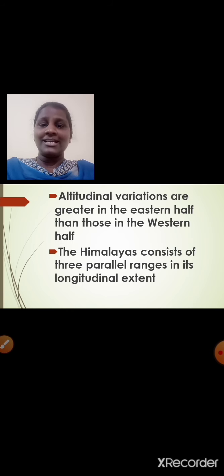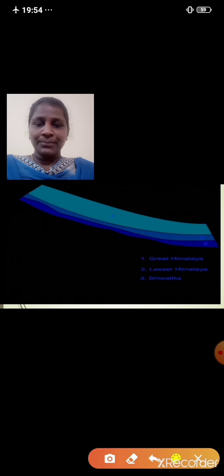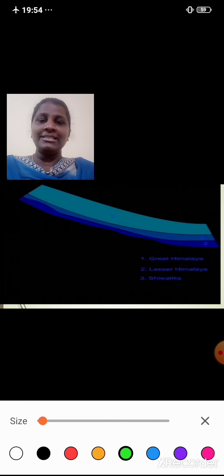The Himalayas consist of 3 parallel ranges. How many parallel ranges? 3 parallel ranges in its longitudinal extent. Have a look here. You can see the longitudes, right? So the Himalayas are divided into 3 parallel ranges in its longitudinal extent. Have a look at this, students. You can see the 3 parallel ranges, right?